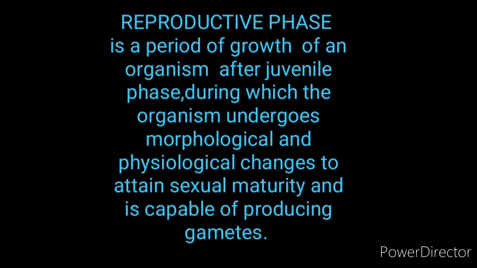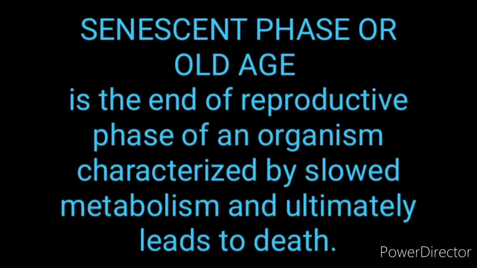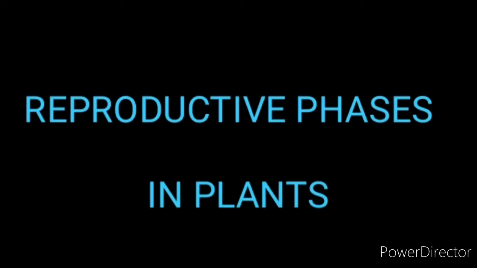Then the third stage is the senescent phase, or old age. That is the end of the reproductive phase of an organism. Next, we discussed how we can find the beginning of the reproductive phase in plants.